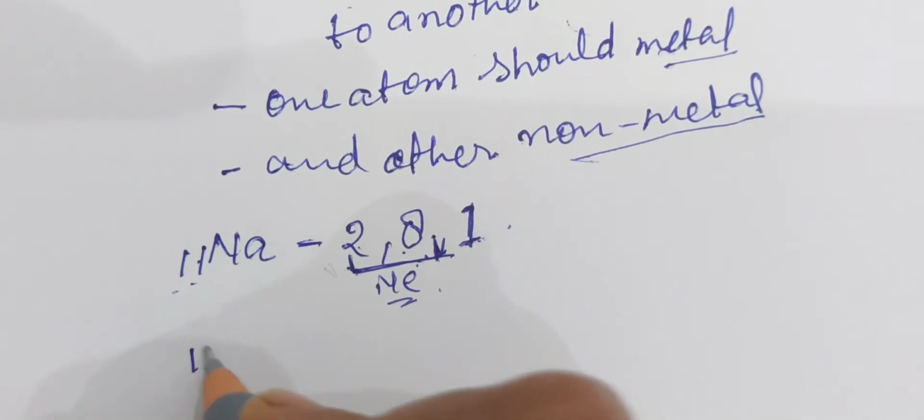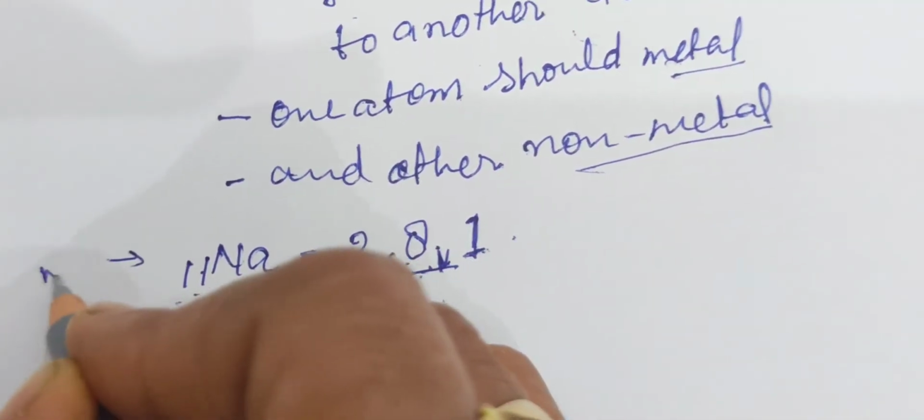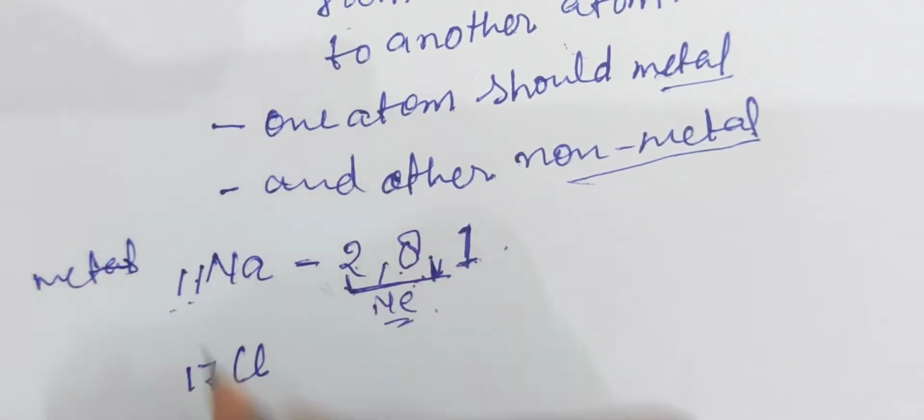Second one is chlorine with atomic number 17, which is a halogen, a non-metal, present in group 17 in the periodic table.